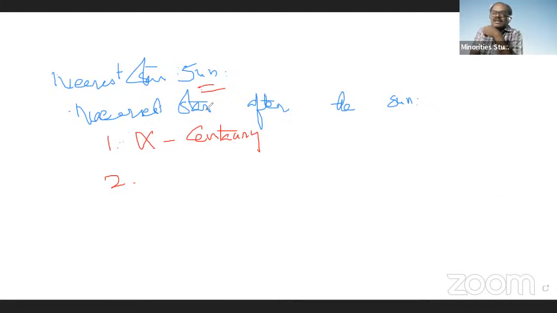Then after Alpha Centauri, it is Beta Centauri.